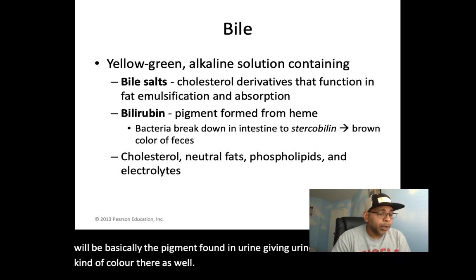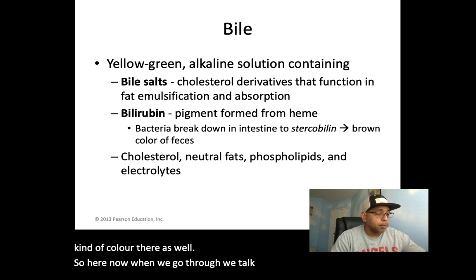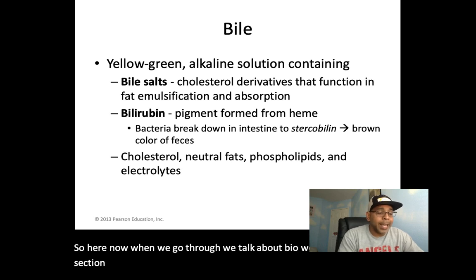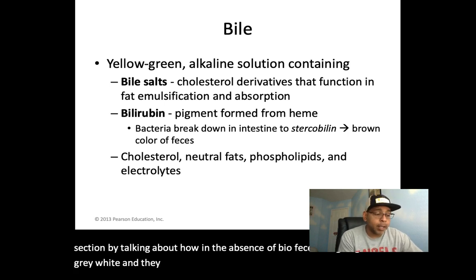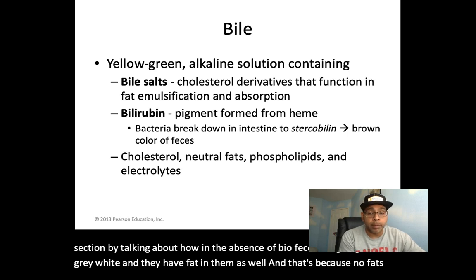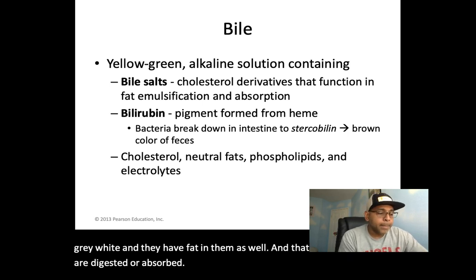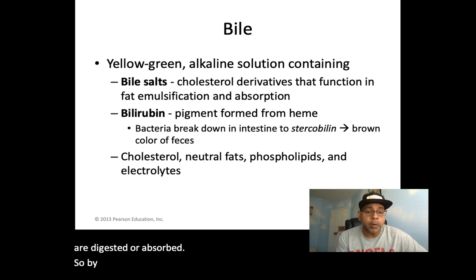Now, when we talk about bile, we ended the last section by talking about how in the absence of bile, feces are going to be gray or white, and they have fat in them as well, because no fats are digested or absorbed. So bile is important there as well.